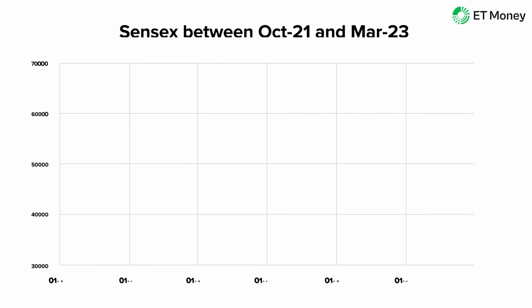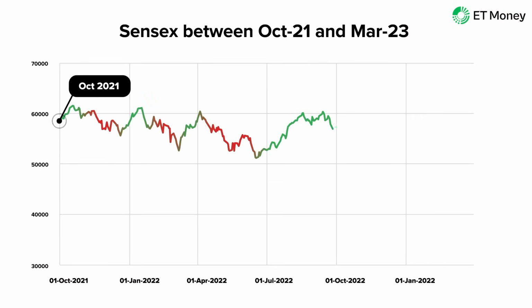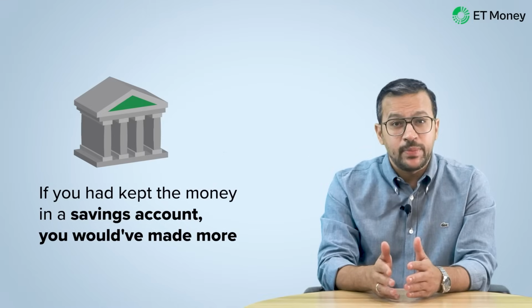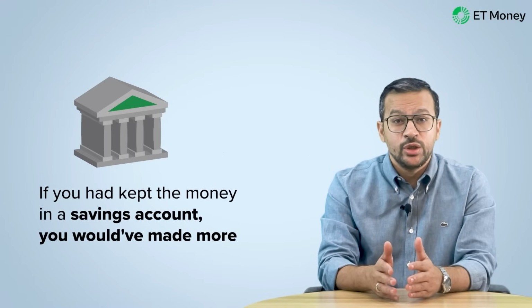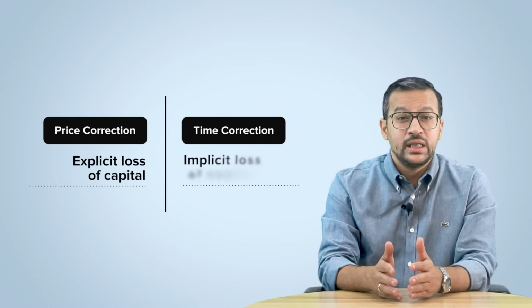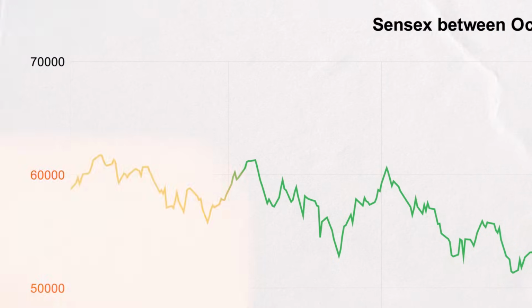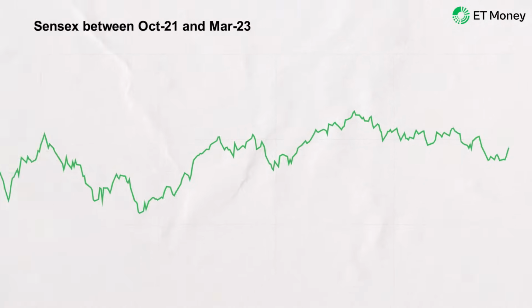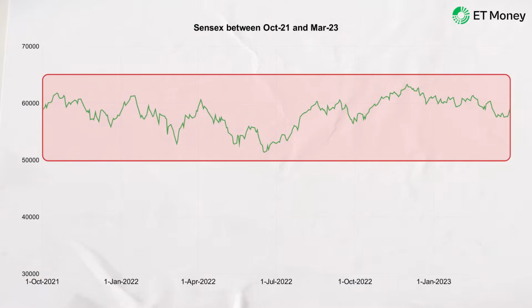But the movement of Sensex between October 2021 and March 2023 exemplifies time correction. During this period, the Sensex returned a negative 0.6% per annum. That's almost flat. So on the face of it, you didn't lose any money. Yet, if you had kept money in a savings bank account during this period, you would have done better. So while price correction is an explicit loss of capital, time correction is an implicit one. Do note that the Sensex did fluctuate normally on a day-to-day basis. It's only when you look over the period that you see it didn't go anywhere.